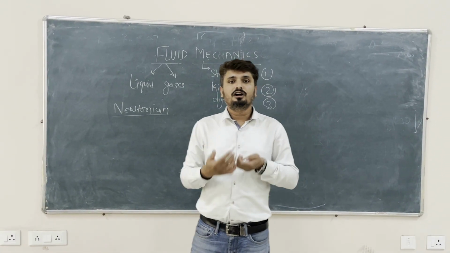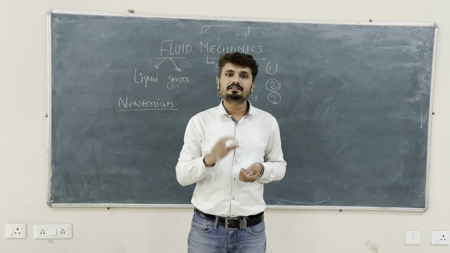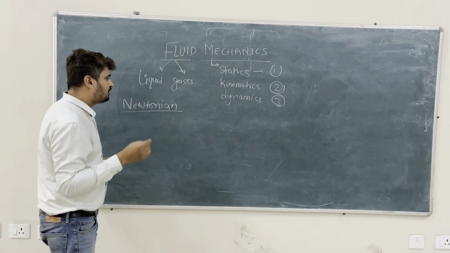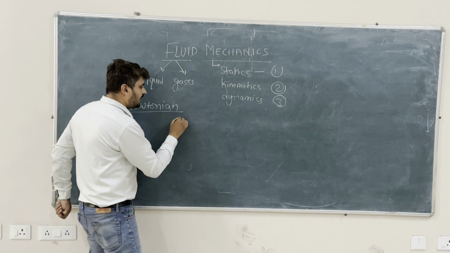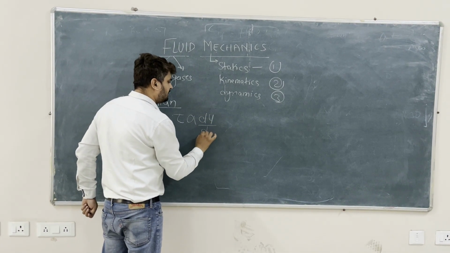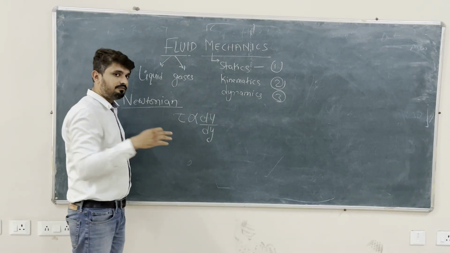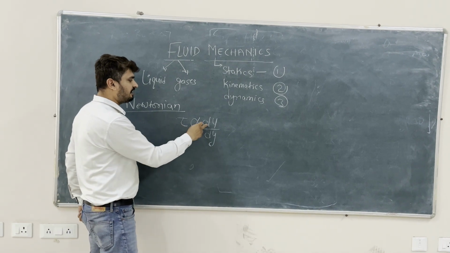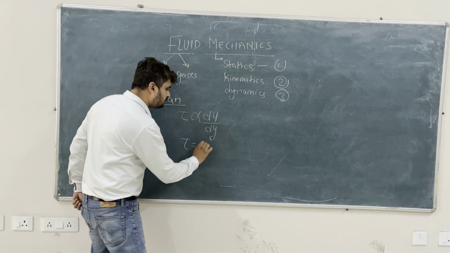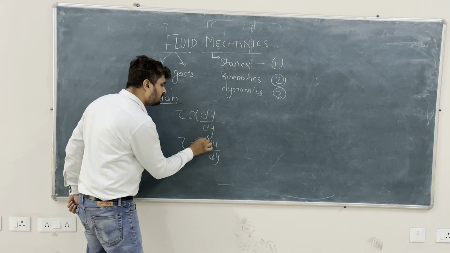Now what is Newton's law of viscosity? That is the most important thing in fluid mechanics. According to Newton's law of viscosity, shear stress is directly proportional to the rate of shear strain. By the formula, shear stress equals mu du by dy, and that mu is your viscosity.